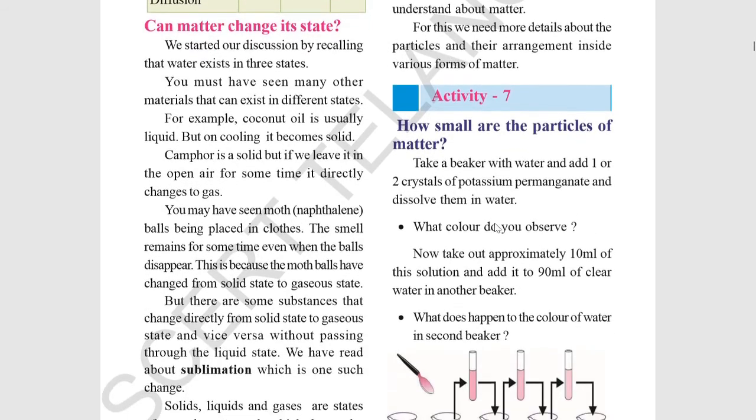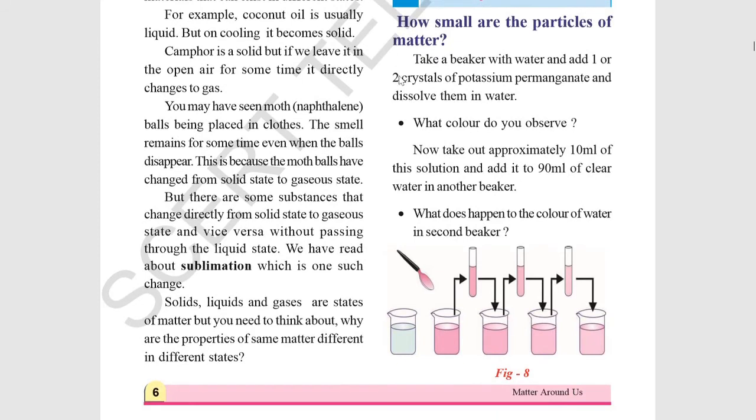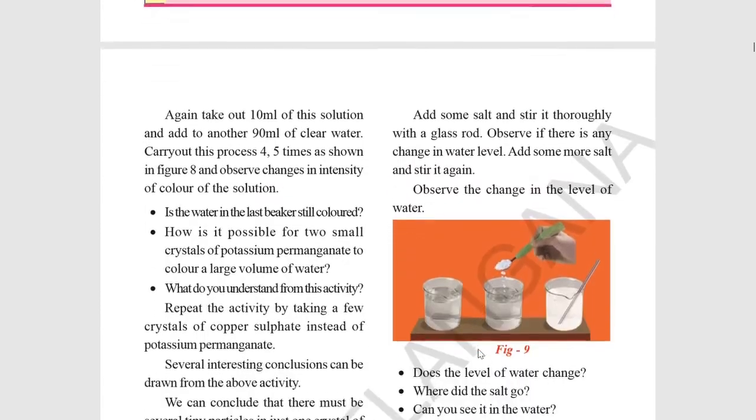How small are the particles of matter? They are very, very, very small. See, only two crystals of potassium permanganate change the whole water color. And if we take 10 ml from this and pour it into 90 ml of water, the color should change: first dark, then lighter, then lighter, then colorless, like this. Here you can't distinguish the changes in the color. We will see it in the question answers.